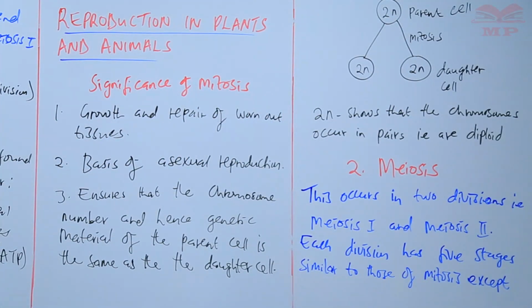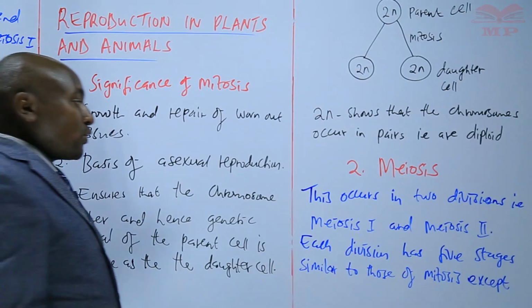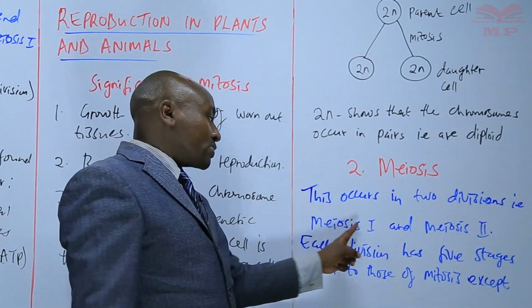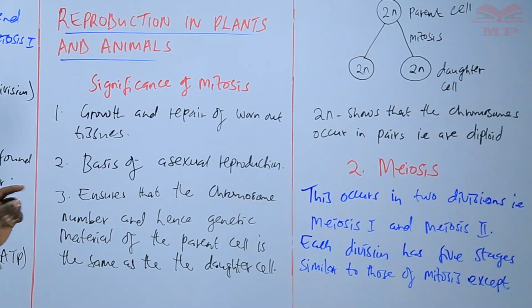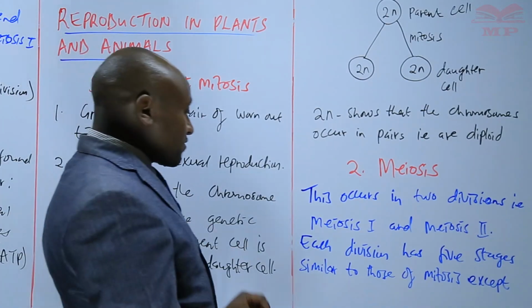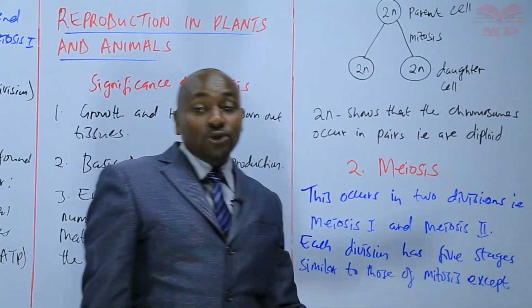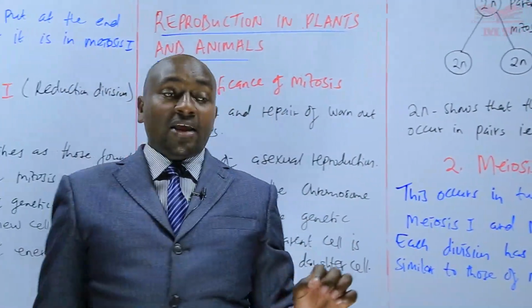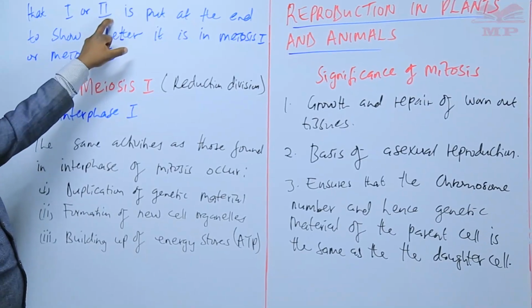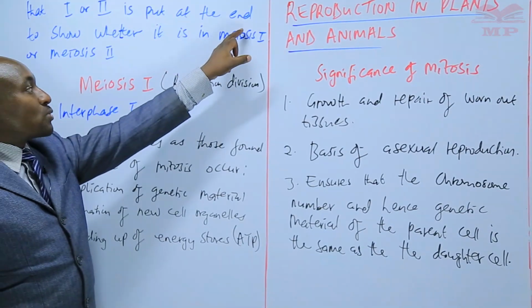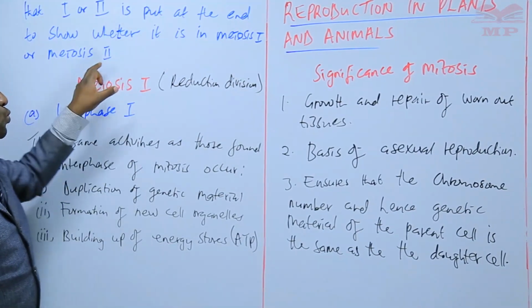Then we have introduced meiosis, which we have said occurs in 2 divisions, meiosis 1 and meiosis 2. And each of the divisions has 5 stages similar to those of mitosis, except that they have a 1 or a 2 to indicate whether it is in meiosis 1 or in meiosis 2.